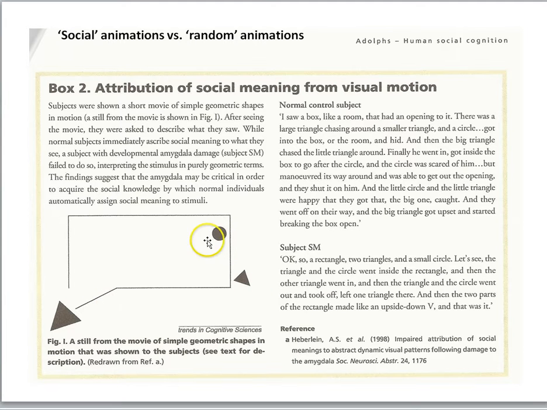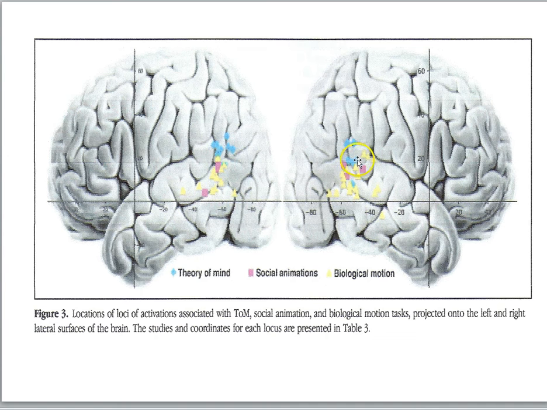So you can make these things move to make a little social scene, and the fact that people report that they interpret it as social agents with mental states led researchers to wonder, well, what's going on in the brain? So a nice contrast would be to have the social animation film and contrast it with one where the objects are just randomly moving around. So no evidence of any social interaction, but still you get motion of these objects, just in a random way. And when you do that contrast, you see theory of mind activity in right TPJ.